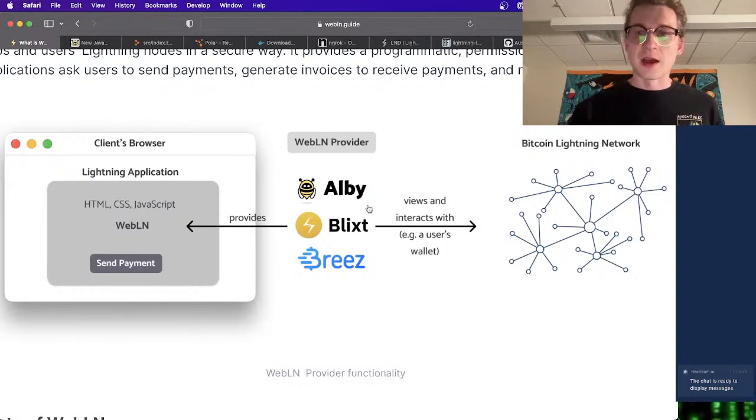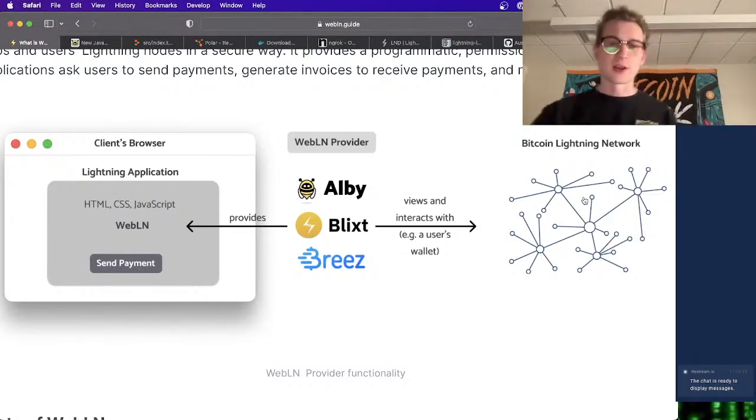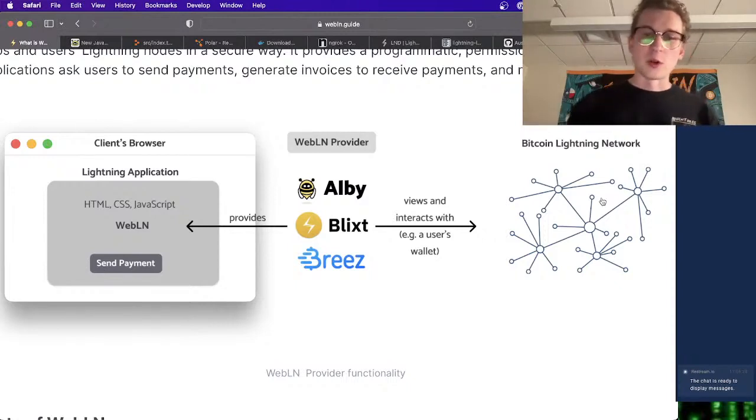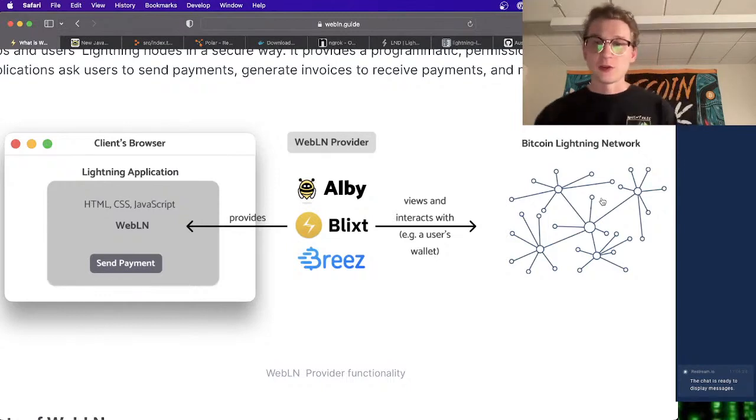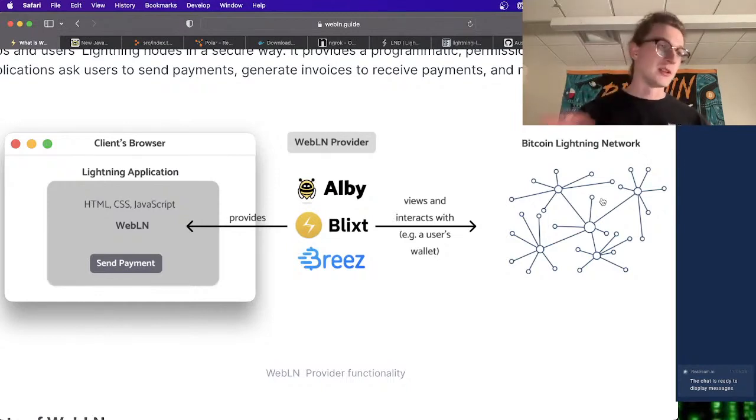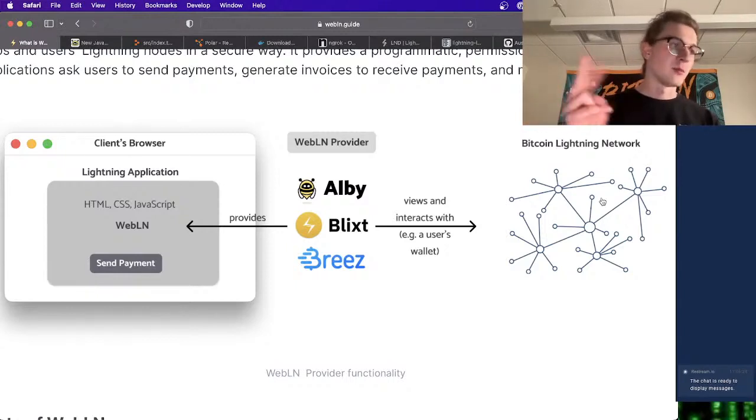So we have the Bitcoin Lightning Network here, but you can think of this as your node in general. Your node has these low-level messages that you can call through the command line, through libraries, and they're almost always gRPC. So gRPC or RPC is just a different protocol that happens over networks. It can happen intra-machine, inside a machine.